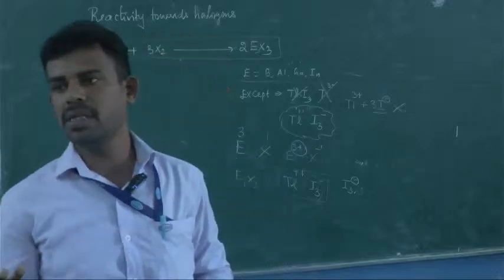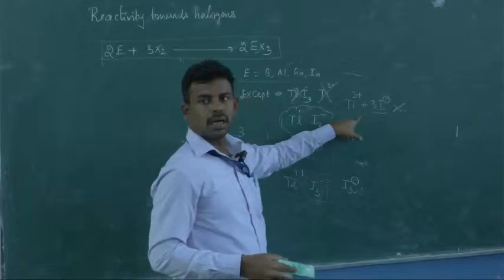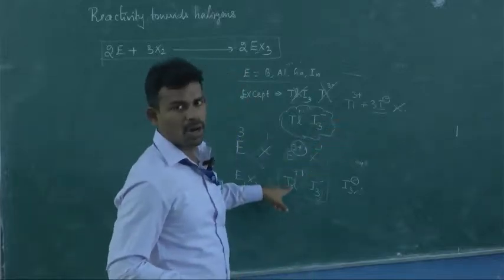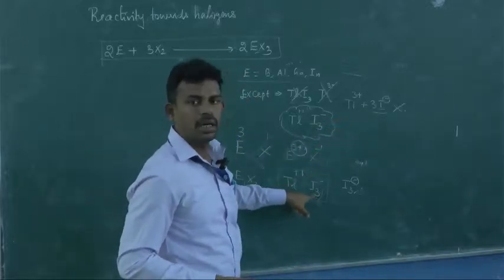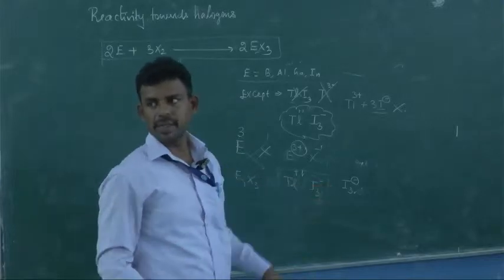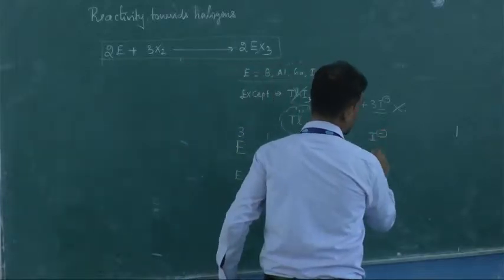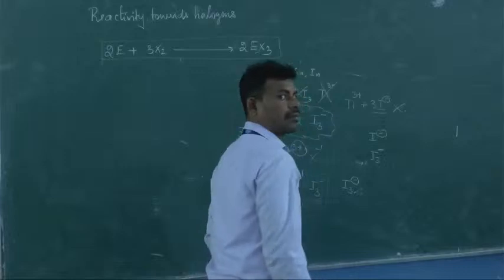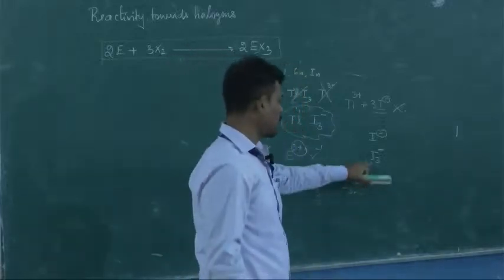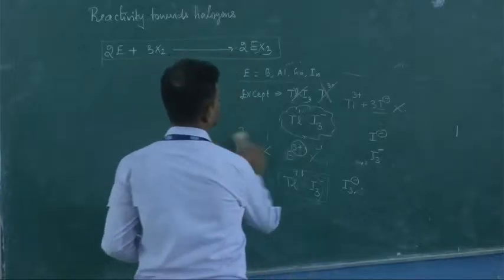The most stable oxidation state is +1. அப்போ +1 oxidation state exist ஆகுதுன்னா, I3 entire is going to be minus. Is it clear? I minusக்கும் I3 minusக்கும் difference. So please note this point.